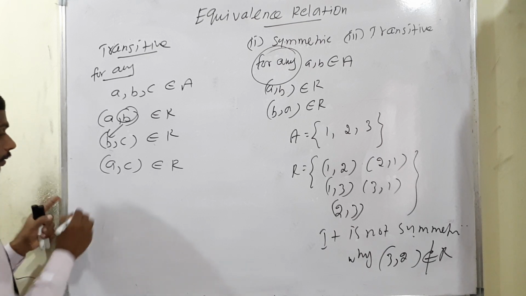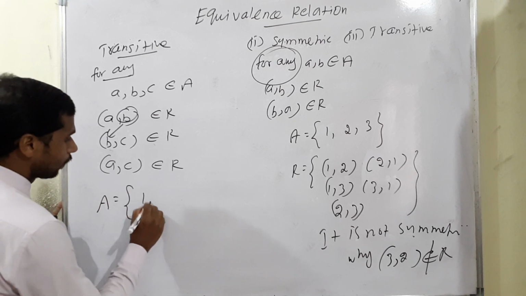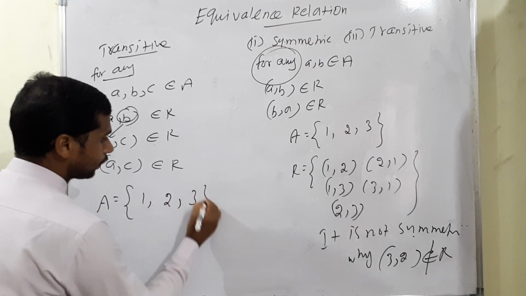For example, I have considered the same set, 1, 2 and 3.